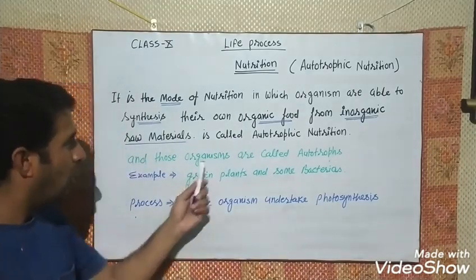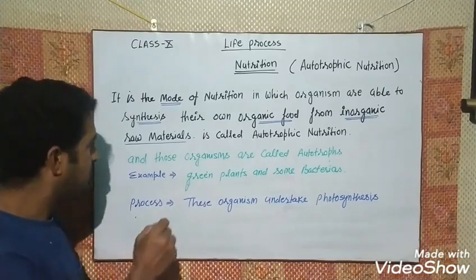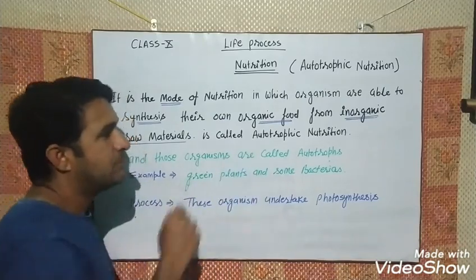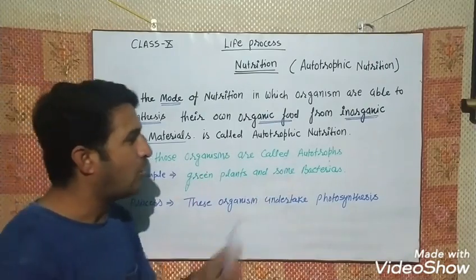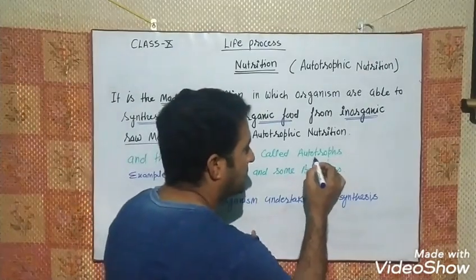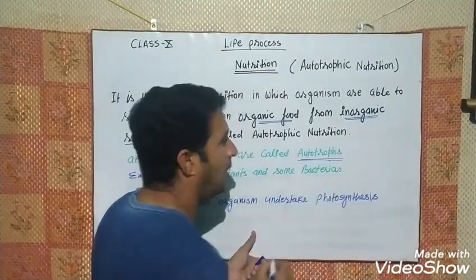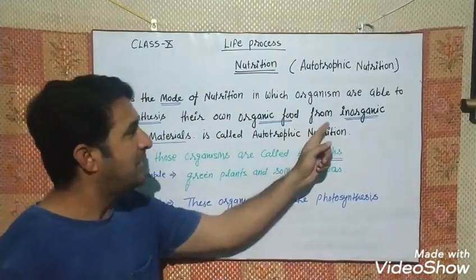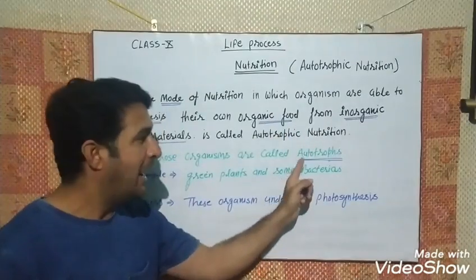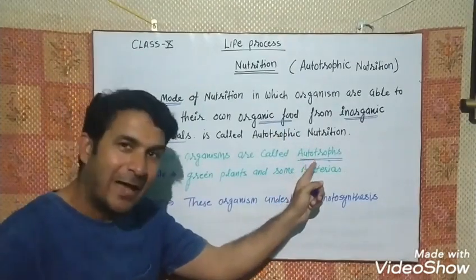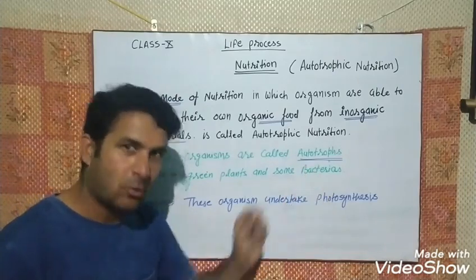And now the organisms having this process are called autotrophs. What are these called? Autotrophs. The process is autotrophic nutrition, and the organisms having this process are called autotrophs.